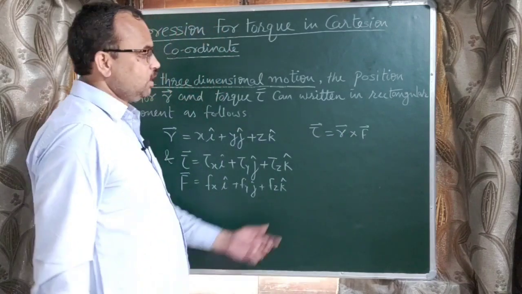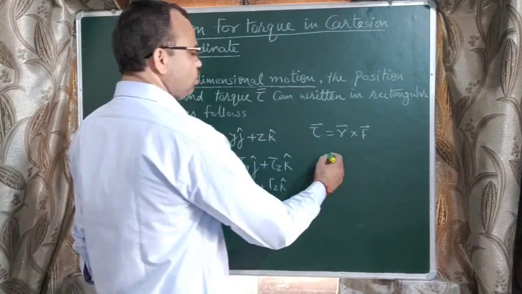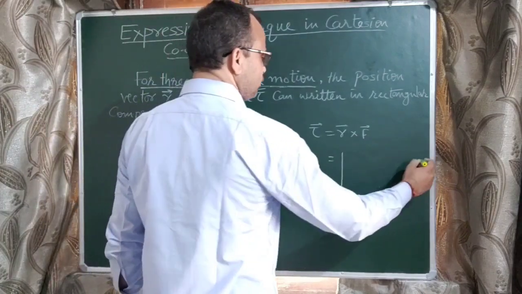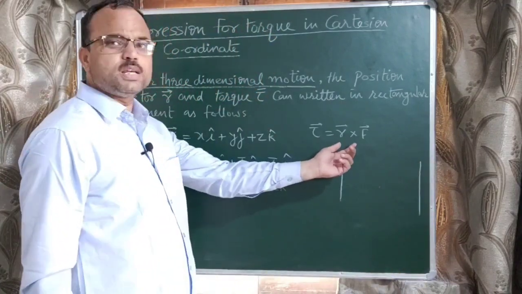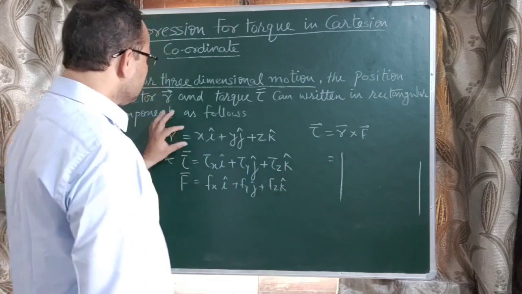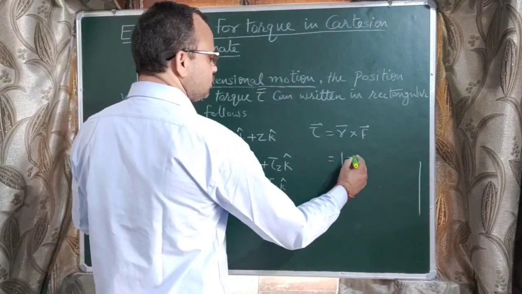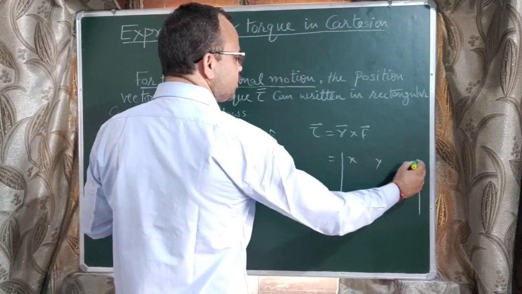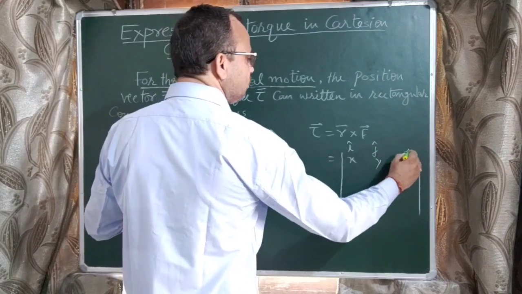As we know, the cross product is solved by making a matrix like this. Now write the coefficients of i, j, k of the position vector. So this is the position vector, and the coefficients of i are x, y and z. Here we write i, j and k.